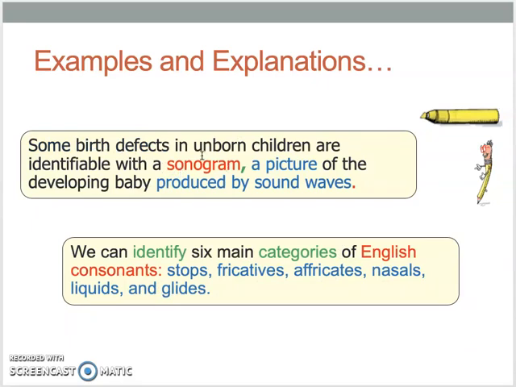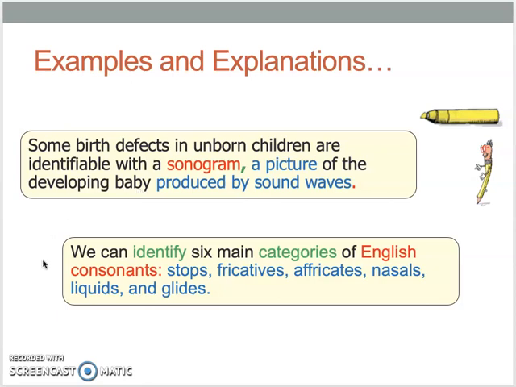Now let's look at this one. We can see, because sonogram is red, that it's going to be the term, and we can see that the definition is going to come afterwards. Some birth defects in unborn children are identifiable with a sonogram, a picture of the developing baby produced by sound waves. So a picture produced by sound waves is more specifically the sonogram. It could be a picture of the developing baby in this context.